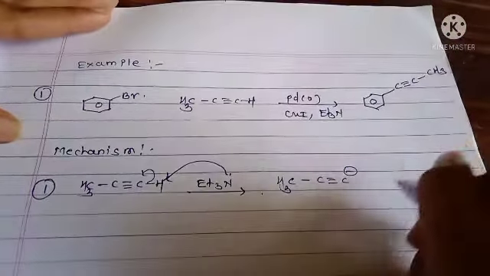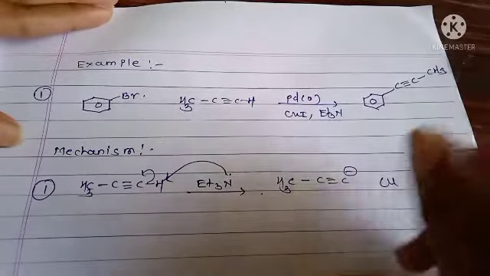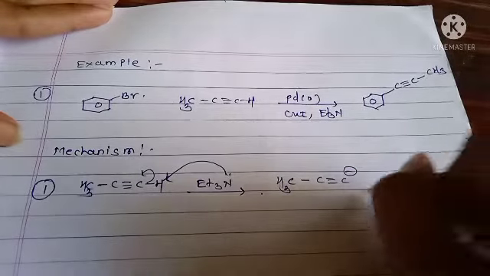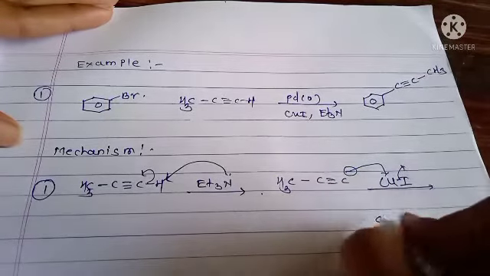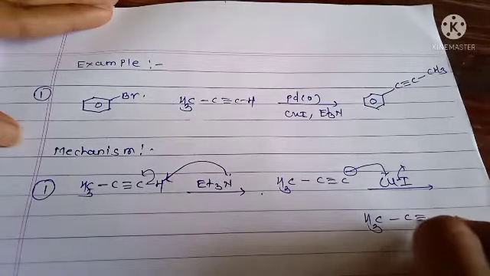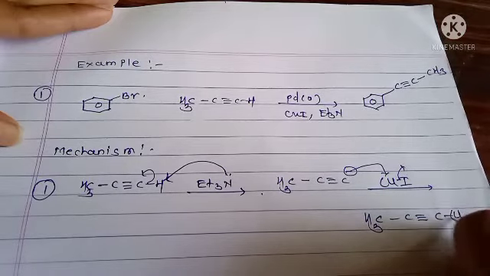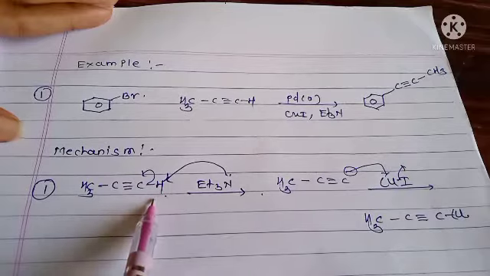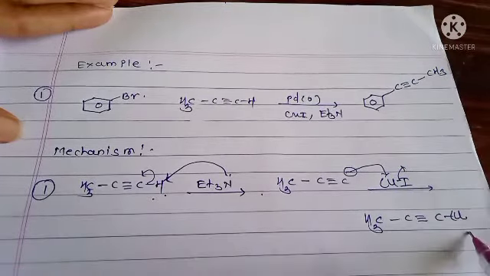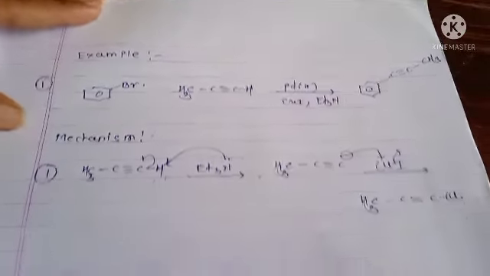Then the next step is this carbanion reacts with copper iodide and forms CH3-C≡C-Cu. Here the substitution takes place: hydrogen is substituted by a copper atom.